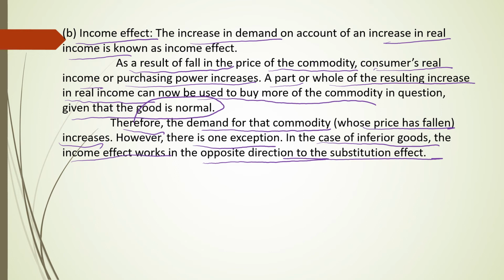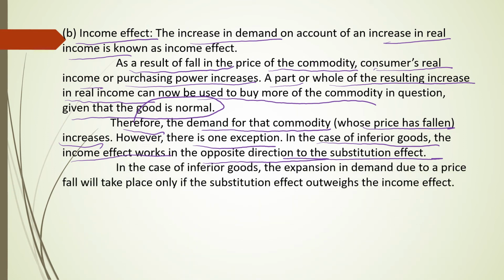In the substitution effect, as you have already seen, when the price of tea increases, demand for coffee increases. People will try to substitute a cheaper product for a costlier one. Instead of using the costly one, they try to use the cheaper item.